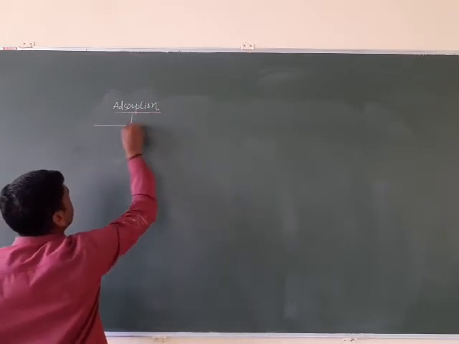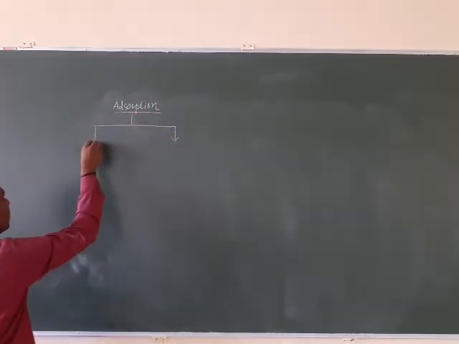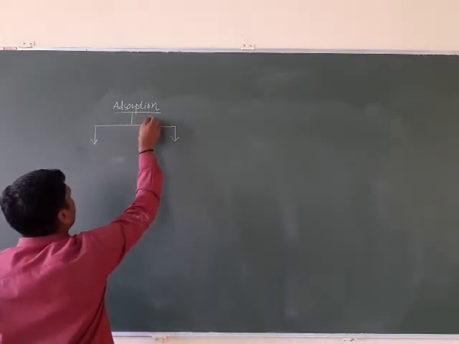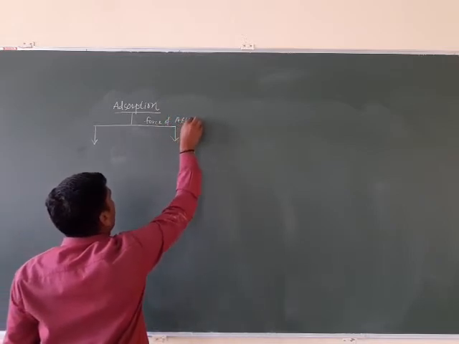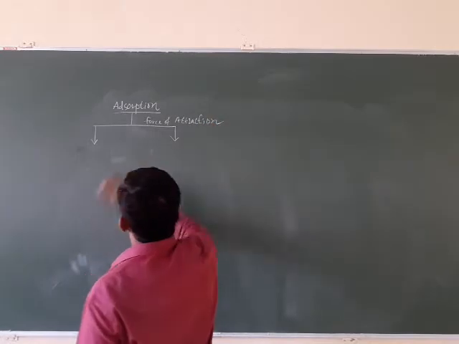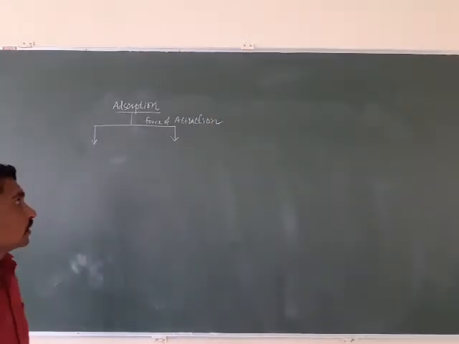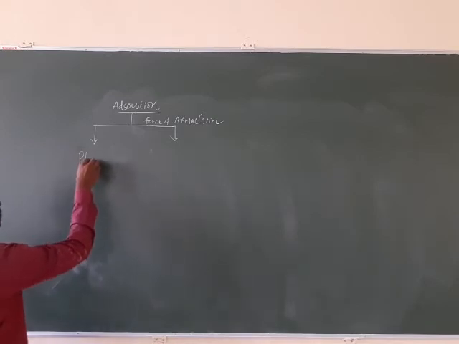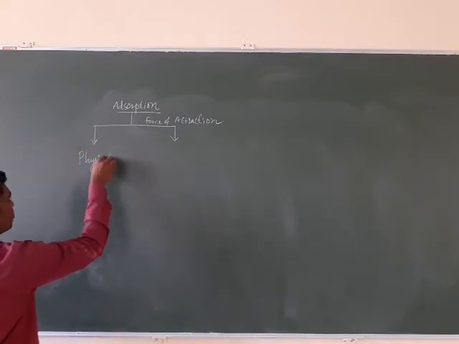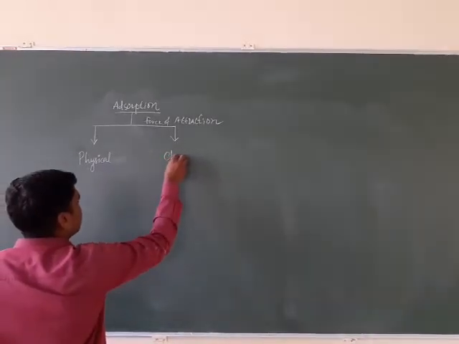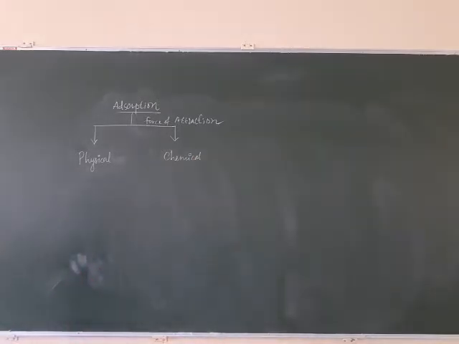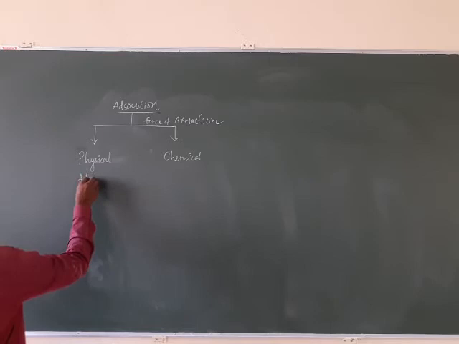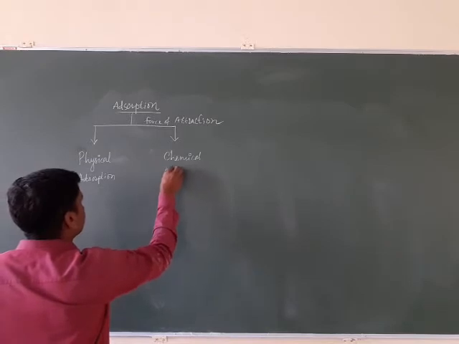Adsorption is classified into two types depending upon the force of attraction between adsorbate and adsorbent. The first is called physical adsorption, and the second one is called chemical adsorption.